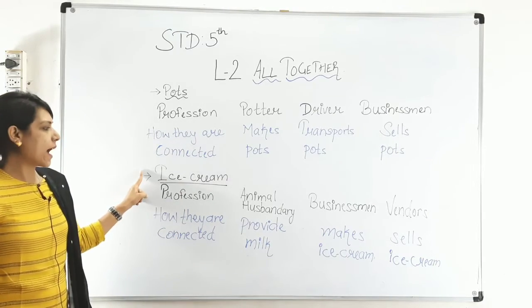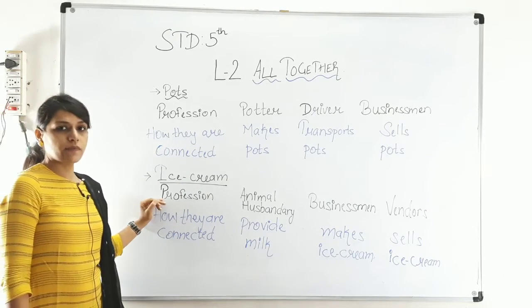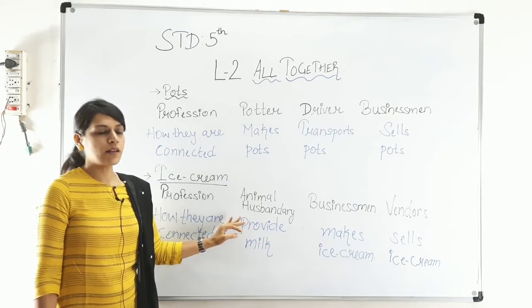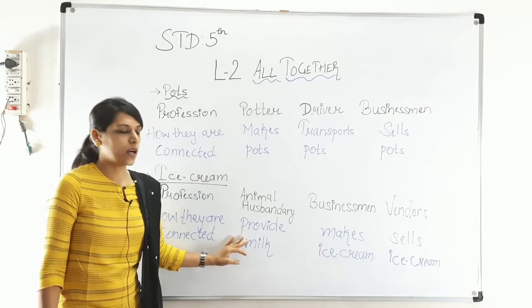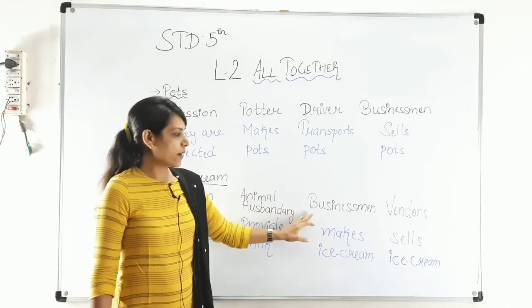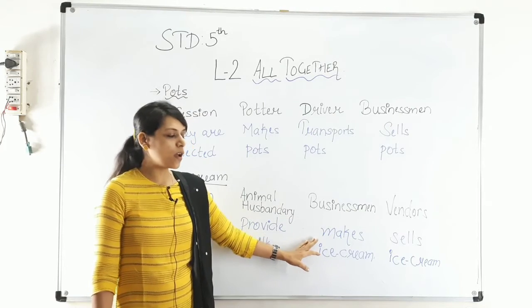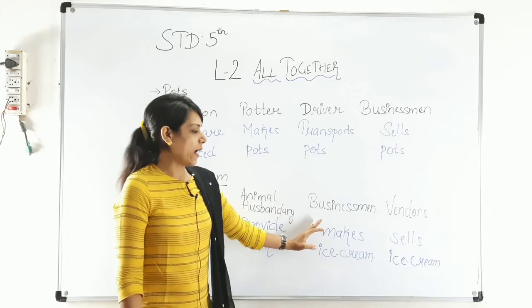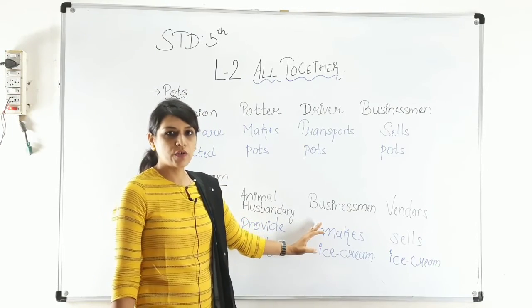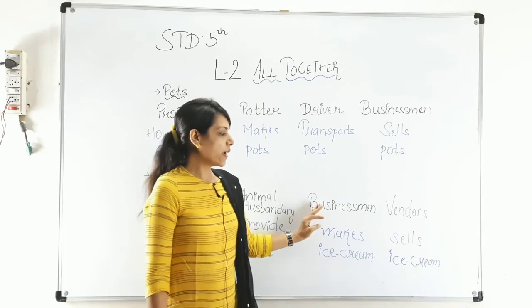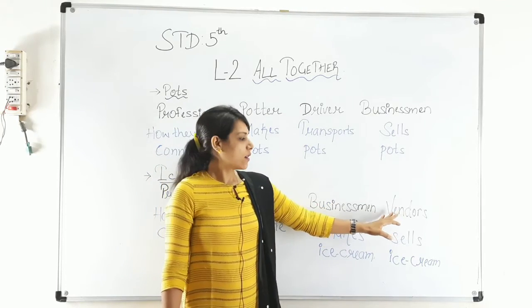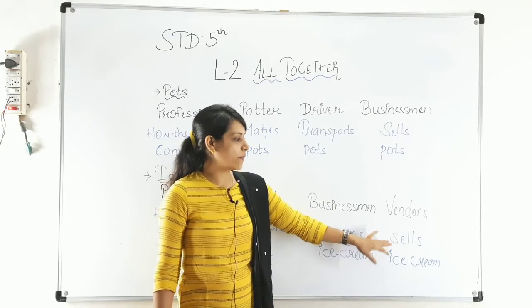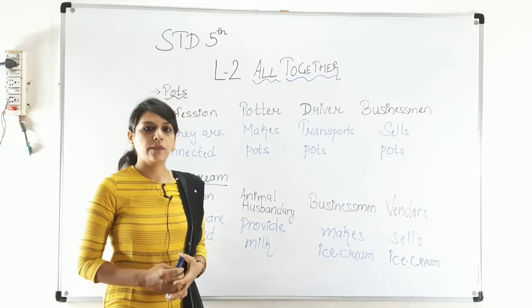Next example is ice cream. How are they connected with each other? First, animal husbandry. From animals we get milk. It provides milk to us. Then the businessman. What will the businessman do? He will make the ice cream. He will make ice cream in the industry, and various kinds of machines are used for preparing the ice cream. Then the businessman, what will he do? He will transport the ice cream to the vendors, and the vendor will sell the ice cream to the customers.